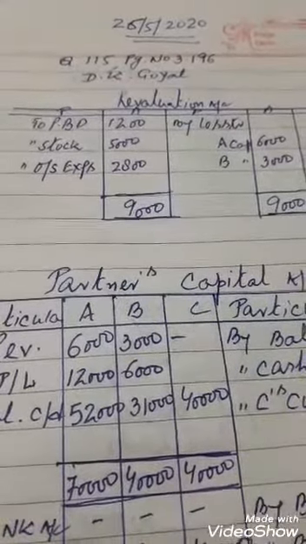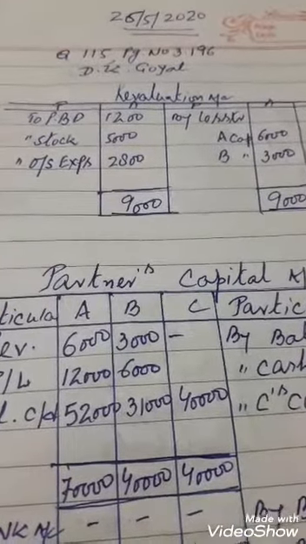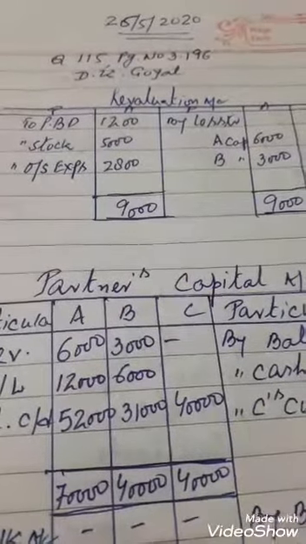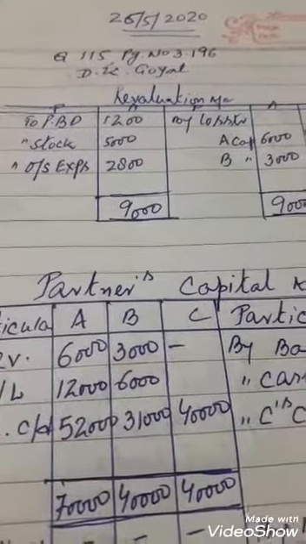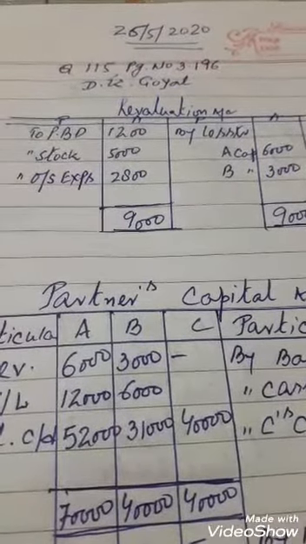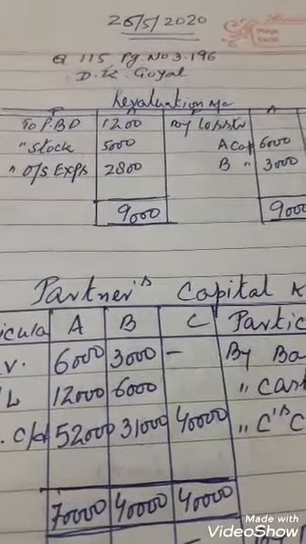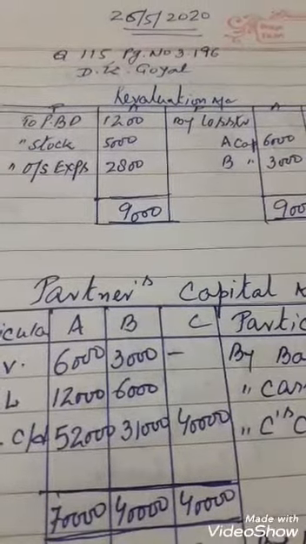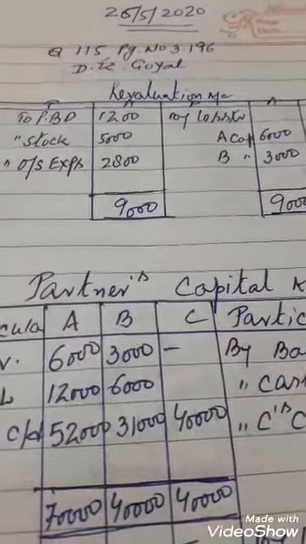Dear students, I am very happy to know that most of you have purchased the new edition of D.K. Goyal. It's very good because with that book you are able to understand the questions more clearly, and you have sufficient questions to practice admission of a partner. Now the question I am going to take is question number 115, page number 3.196 of D.K. Goyal. So first we are coming to the question.